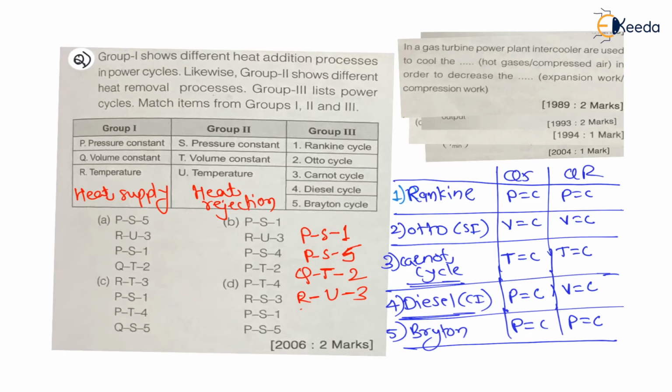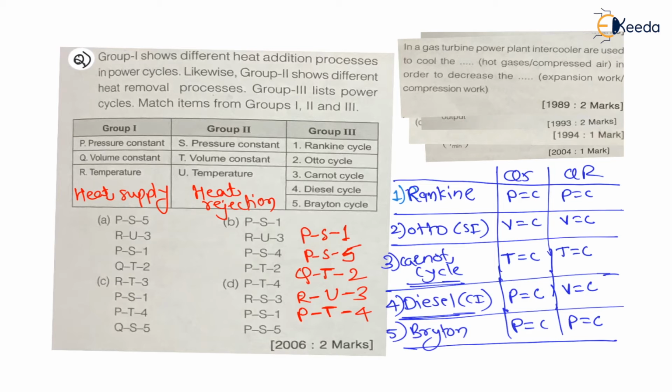Again, for diesel cycle, heat is added at constant pressure but heat is rejected at constant volume. Therefore we can say P, that is heat addition at constant pressure, and T, heat rejection at constant volume, is for diesel cycle: P T 4.